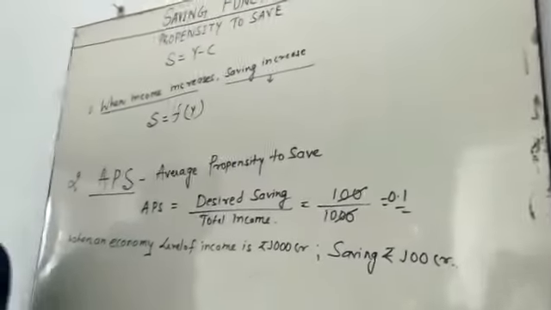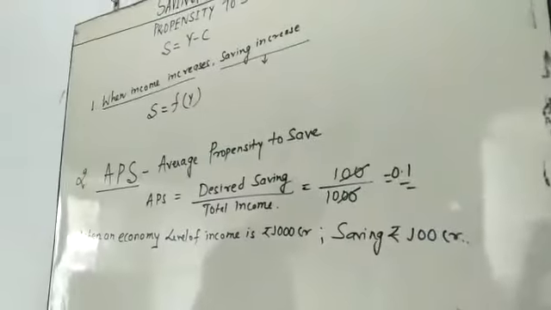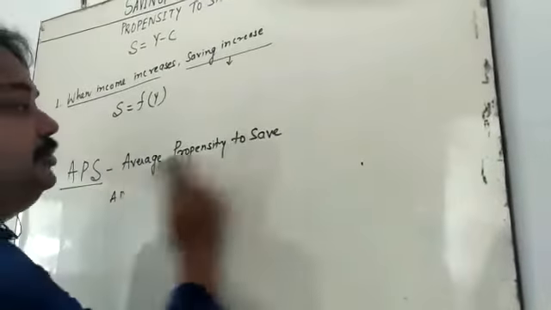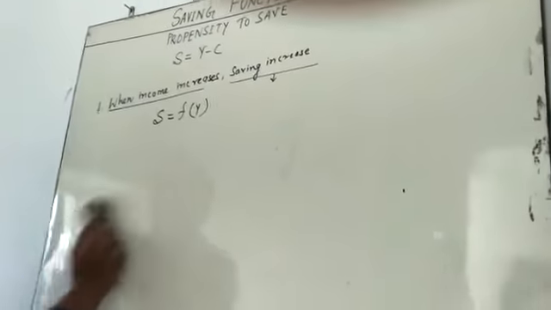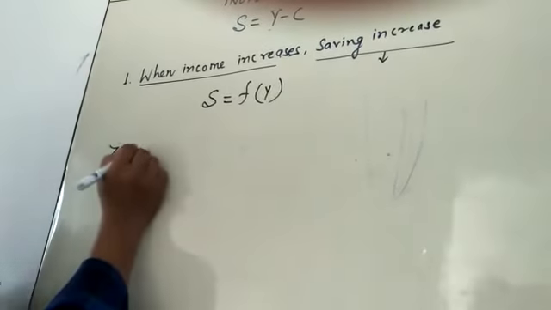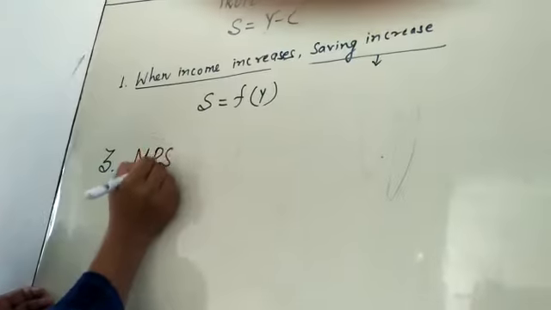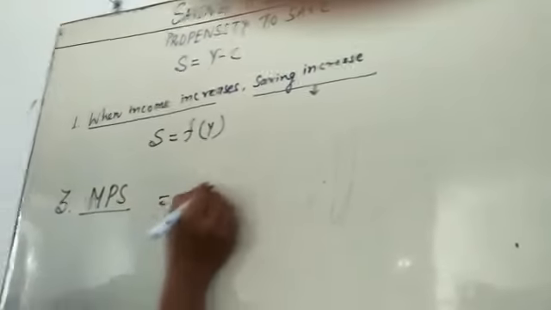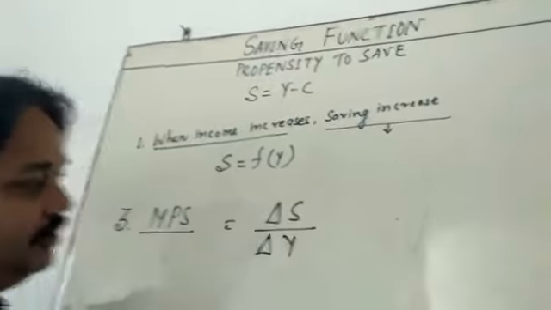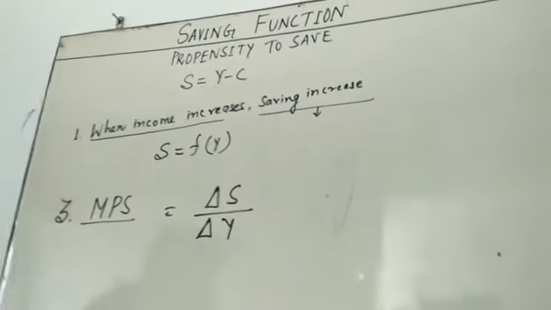Come to the next step, which is called MPS. What is MPS? MPS is also very simple. MPS is equal to delta S upon delta Y. What is delta S, my dear student?